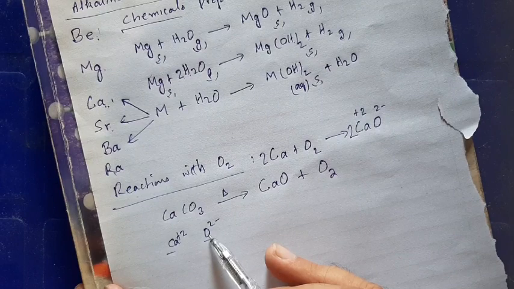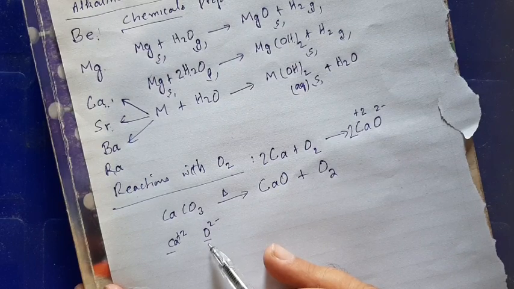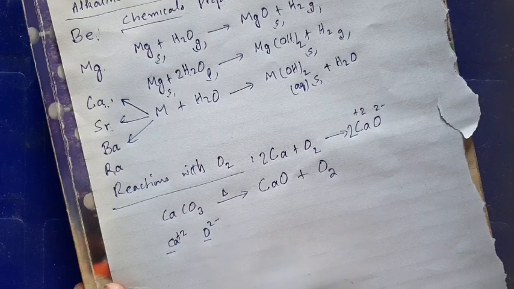So beryllium and magnesium oxides are quite insoluble in water, and they are hard and tough as well because of high charge density. Due to high charge density, these have high lattice energy, and these two oxides, beryllium oxide and magnesium oxide, are insoluble. Now, calcium is somewhat bigger in size than the magnesium ion, with somewhat less charge density.